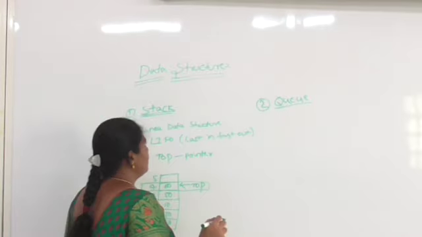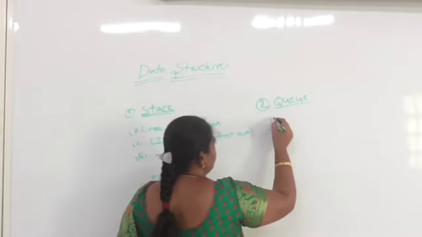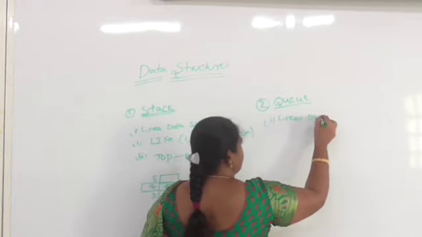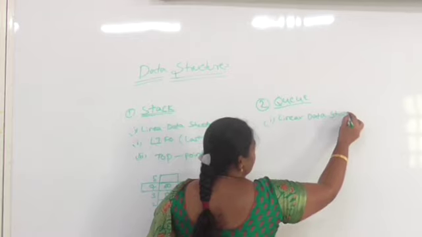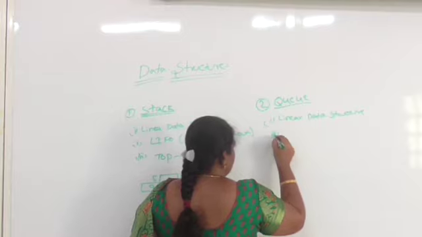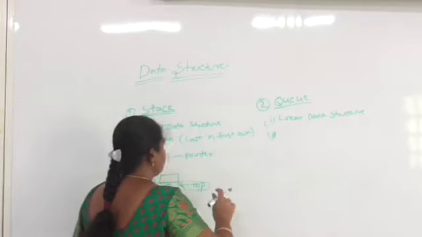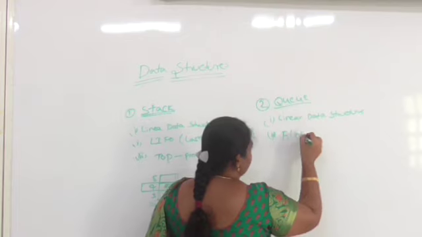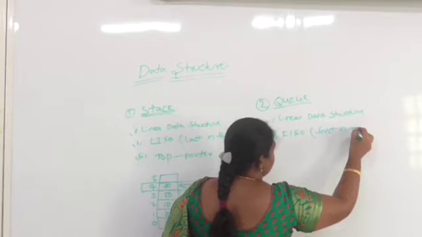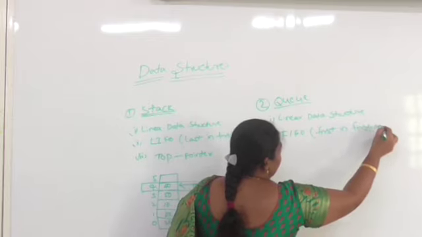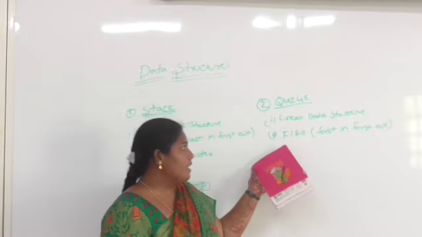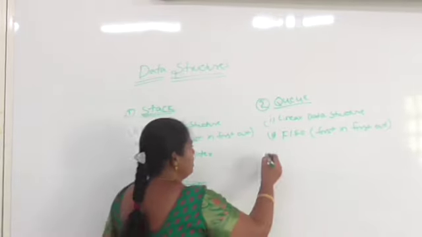Next example of a linear data structure is the queue. Queue is also a linear data structure. Queue follows the FIFO principle. FIFO means first in, first out. The element which is entered first is the first element to come out.